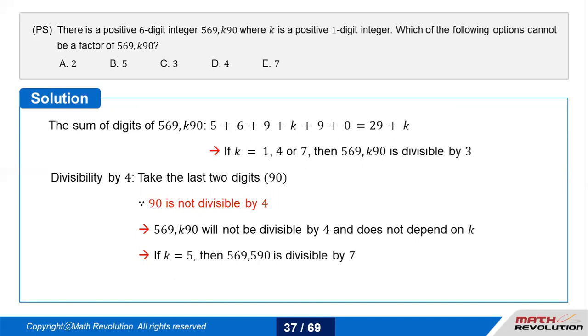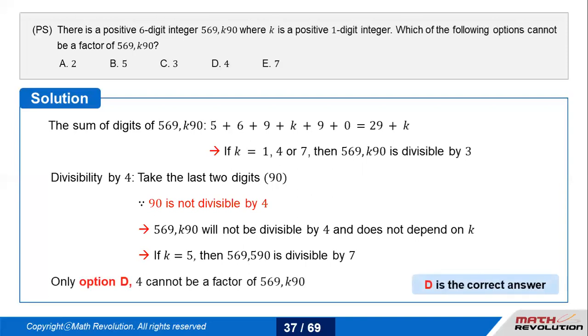Which of the following options cannot be a factor of 569K90? Now 2 and 5 are already factors. 3 could be a factor if K is 1, 4 or 7. 7 will be a factor if K equals 5. So in all the possible conditions, 4 is the only number that does not depend upon K, because it talks about the last 2 digits, which is 90, and hence D would be the correct answer.